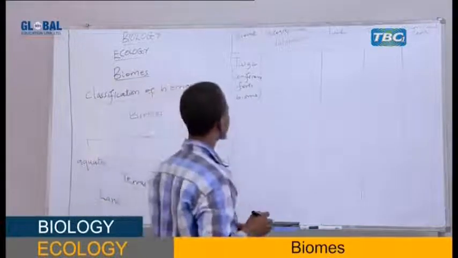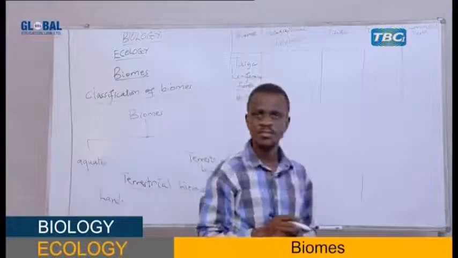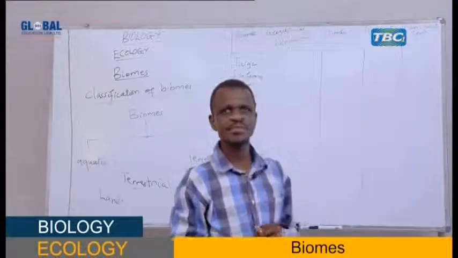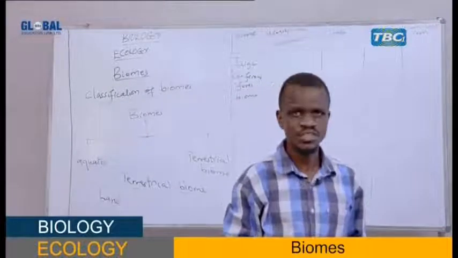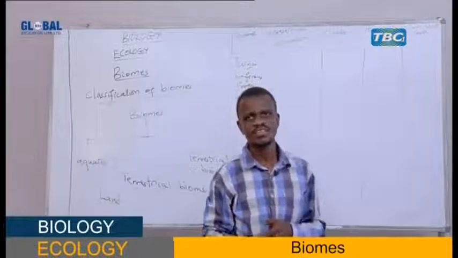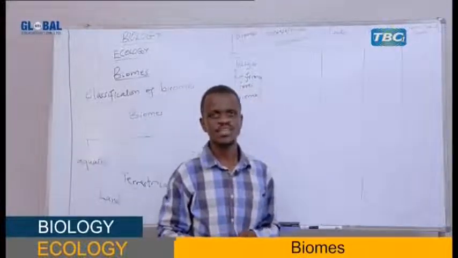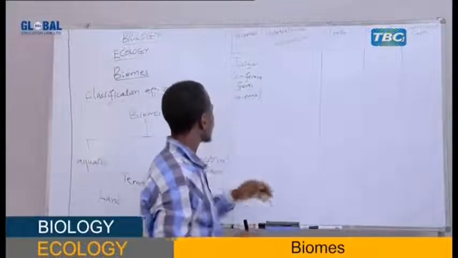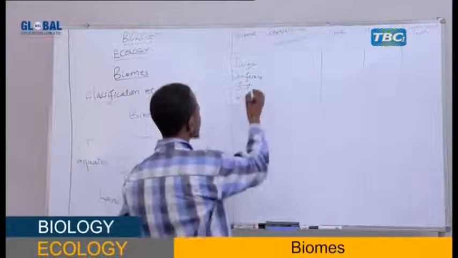Why is it called the coniferous forest biome? Because the dominant plant belongs to the division Coniferophyta. I'm sure you remember from the topic of classification you were taught. Therefore, coniferous forest biome.